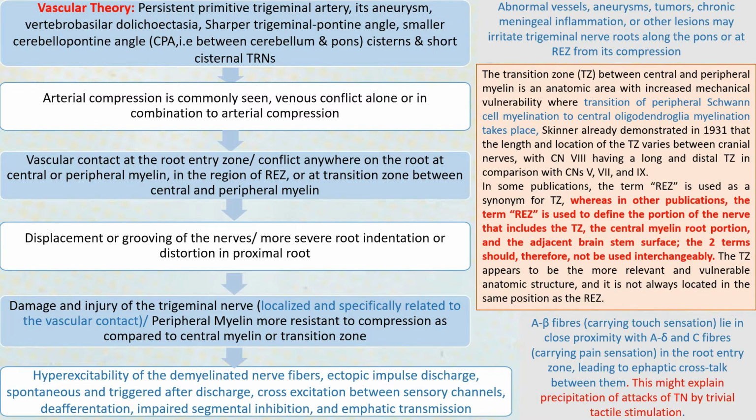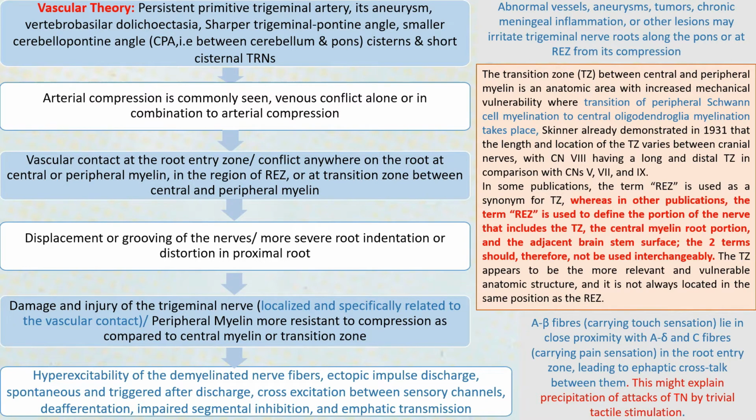So if it is very mild, there can be just displacement, and if it's very severe, root indentation can occur. So whenever there's root indentation or distortion in the proximal root, there are more chances of the occurrence of trigeminal neuralgia. Whenever there's displacement, there can be damage and injury, localized damage which is specifically related to the vascular contact, where the nerve touches the vessel. Only in that area there is localized injury.